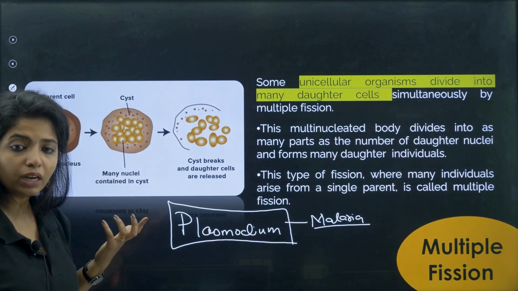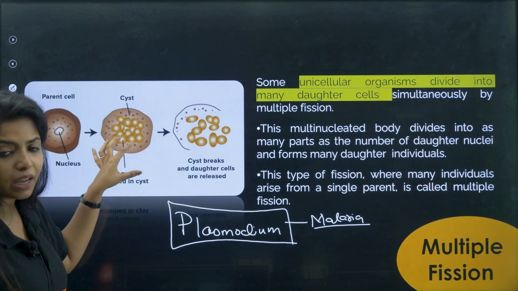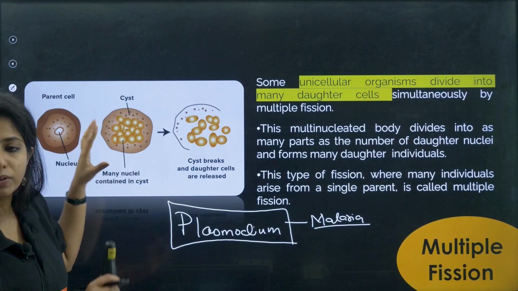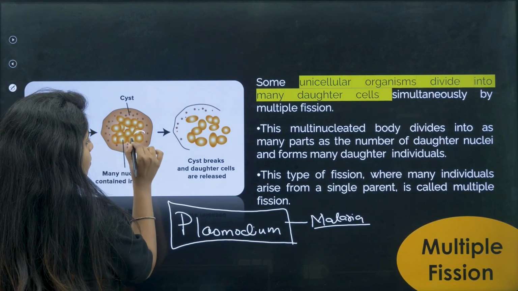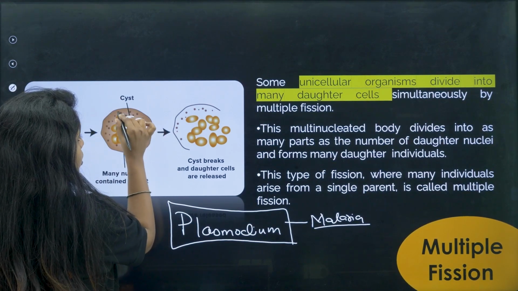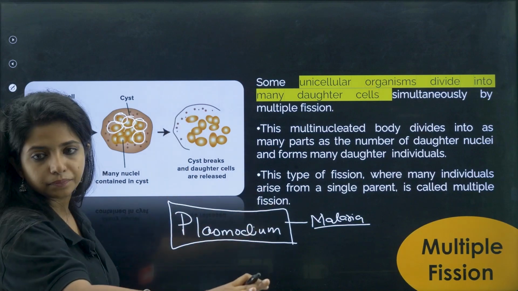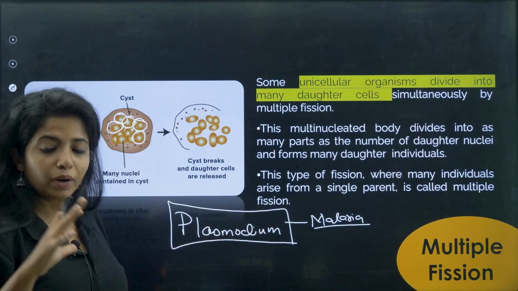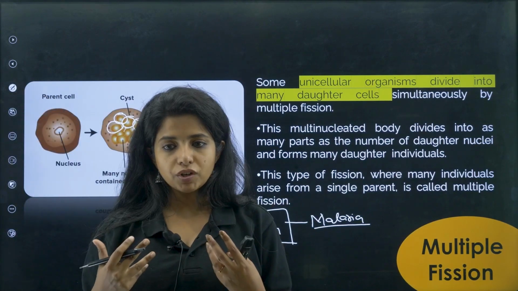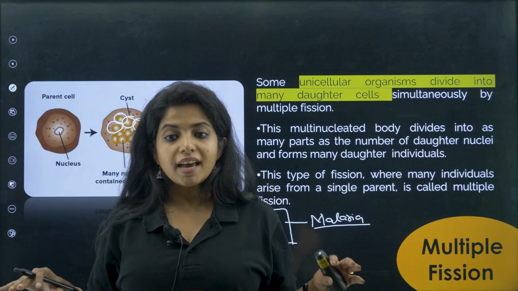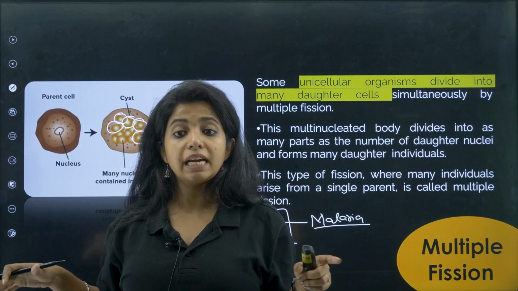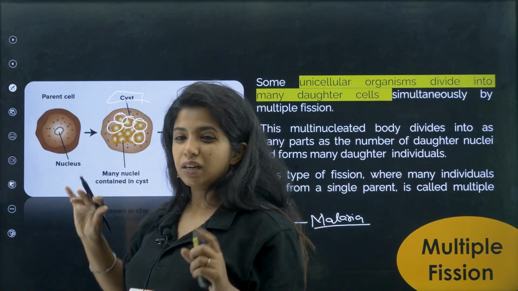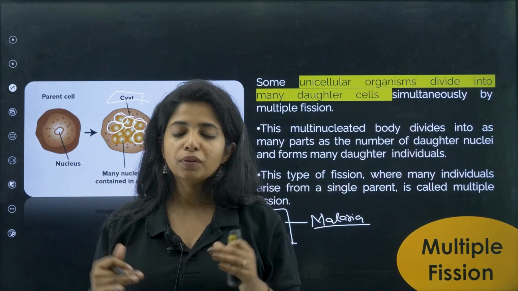Now the cytoplasm, you might ask, where is the cytoplasm, ma'am? Cytoplasm is there. Slowly, before the cyst opens, the nucleus is surrounded by cytoplasm, and then all of them will be released from it. So in multiple fission, the nucleus divides first. You have enough nuclei, and everything is happening inside a cyst, which is a protective layer.